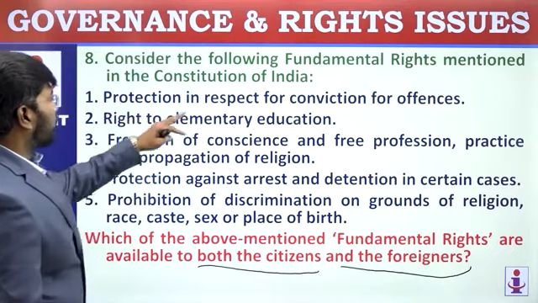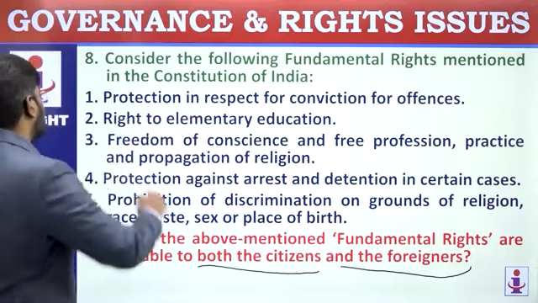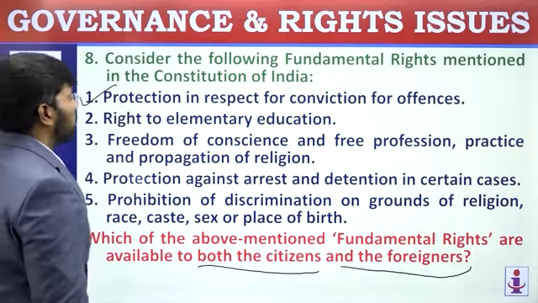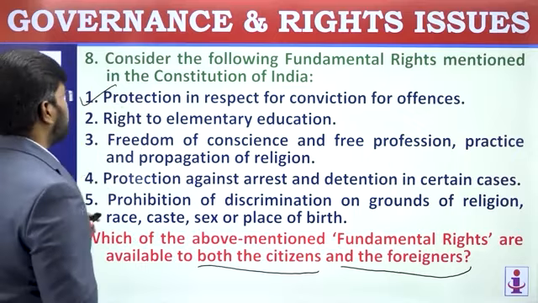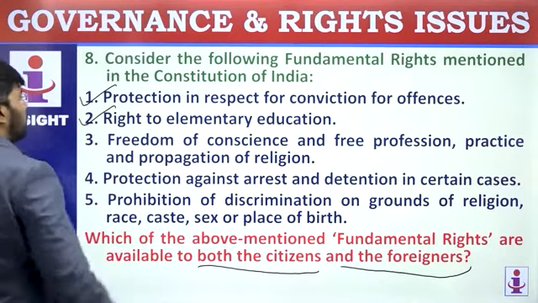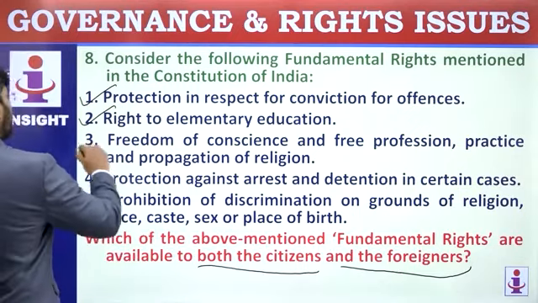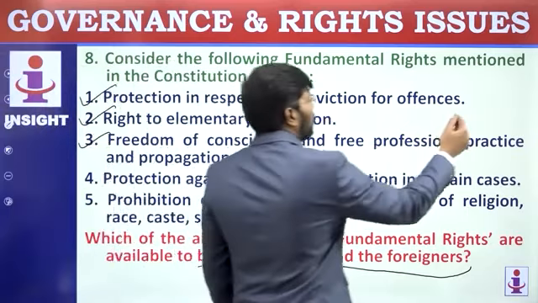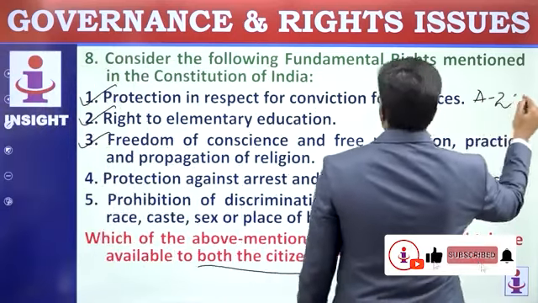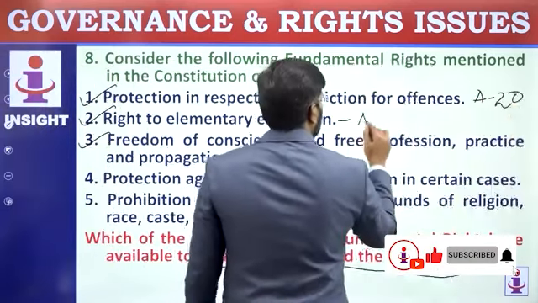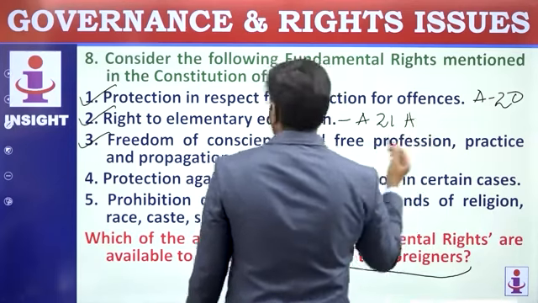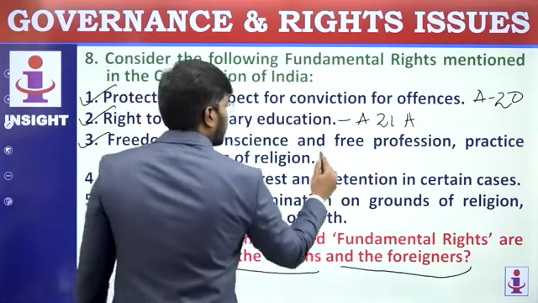Protection in respect of conviction of offences. Yeah, it is available. Article 20 is available for them. Right to elementary education. Yeah, 21A. Freedom of conscience, free profession, practice. Article 25. So just try to remember all the articles. This is Article 20. This is Article 21A. And this is Article 25.